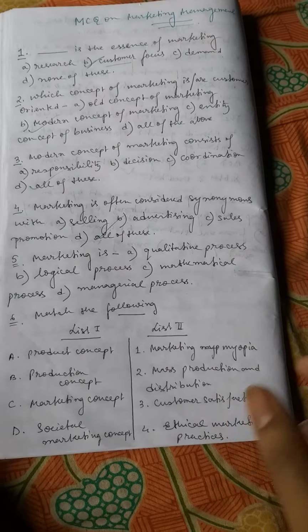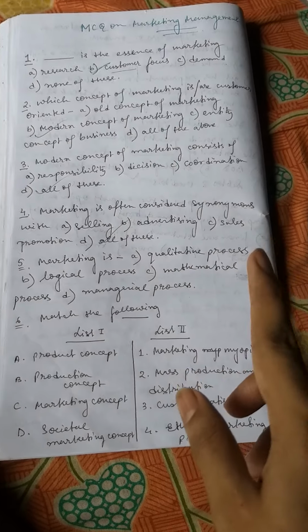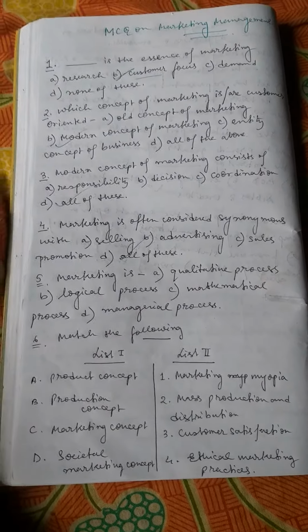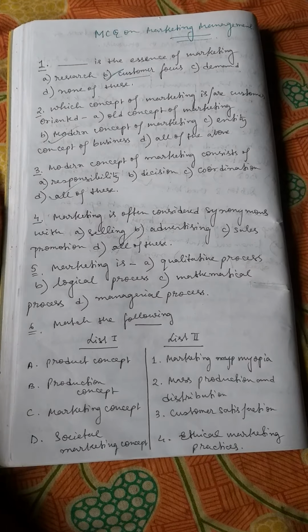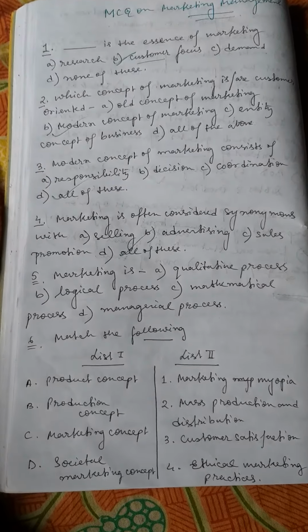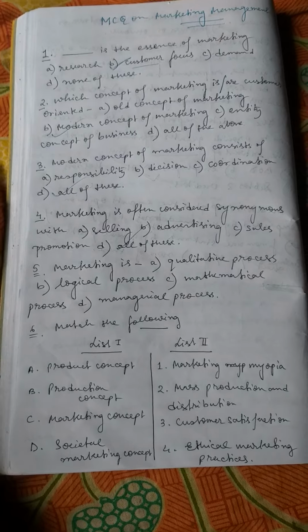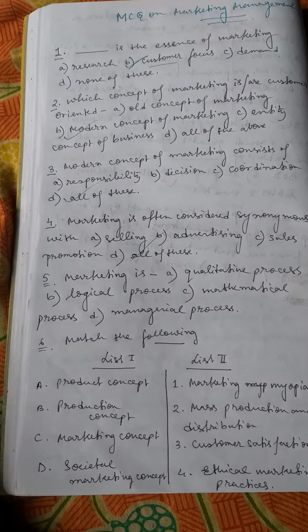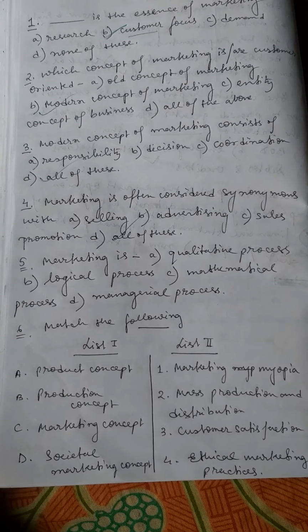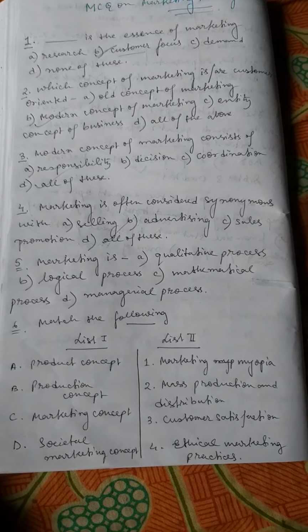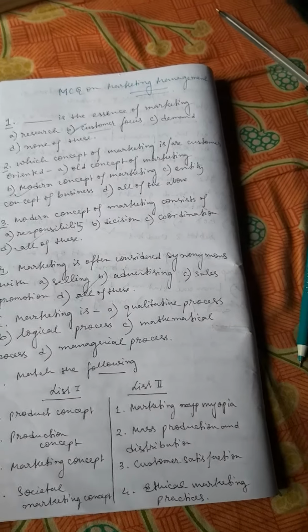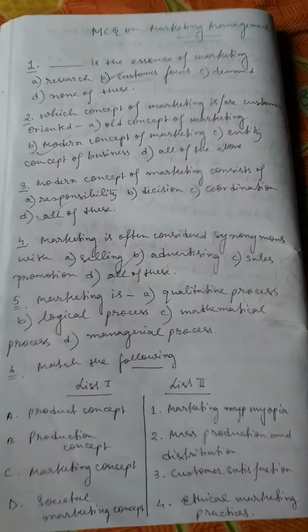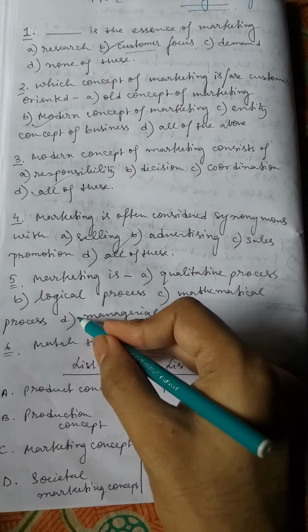Marketing is option A, qualitative process. Option B, logical process. Option C, mathematical process. Option D, managerial process. So of course marketing is a managerial process. You have to manage your business, apart from taking into consideration the customer's needs, wants, and demand. In other words, you are managing different kinds of activities together, like selling, advertising, sales promotion. So it's a managerial process.